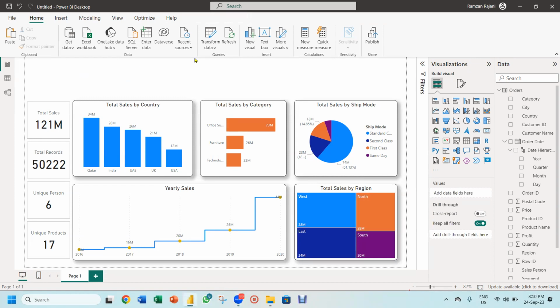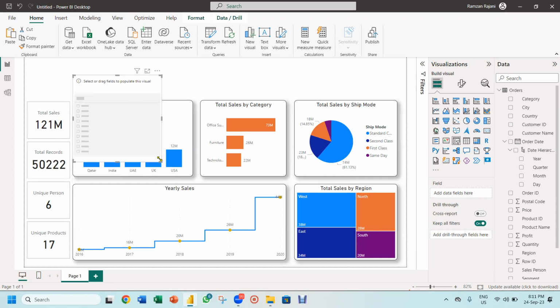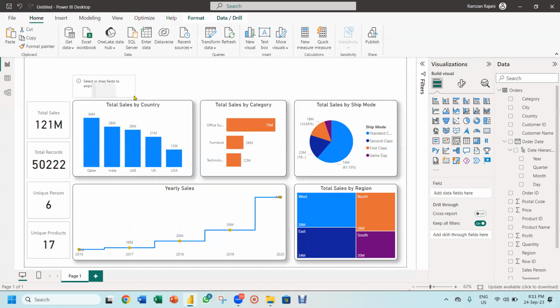Now, I will show you something interesting. In Power BI, you can even have slicers over here. How do you add a slicer? You see, I come to this area, and do you see this funnel icon? This one is your slicer. So I click on this slicer, and I will get this screen. Now I will make this a little bit small and insert the slicer over here.